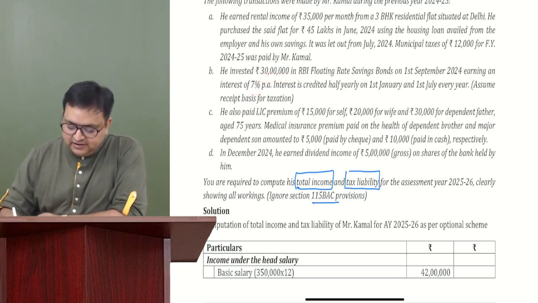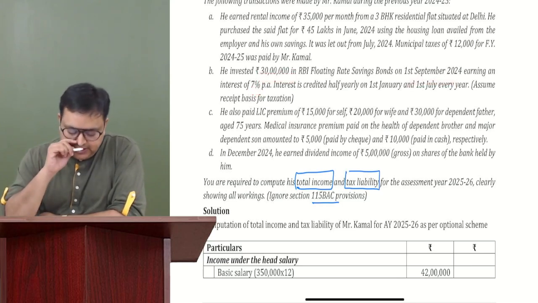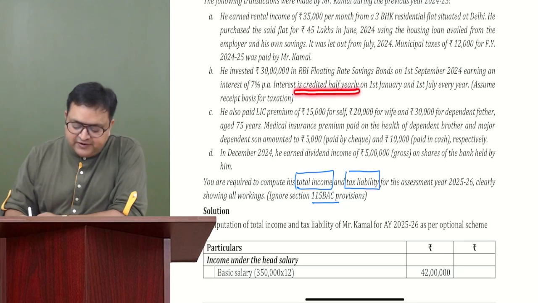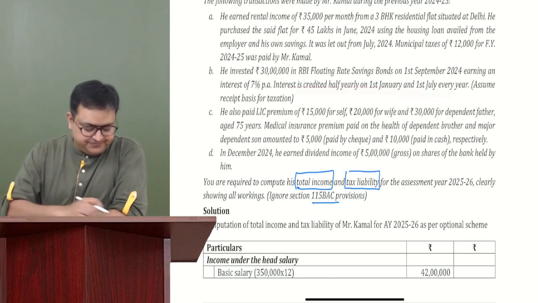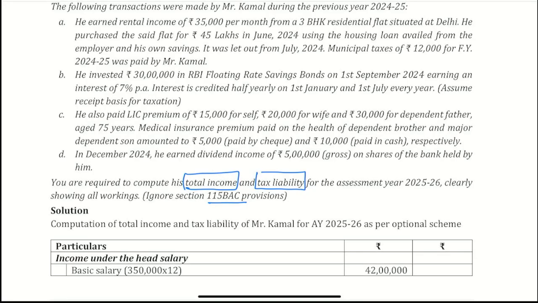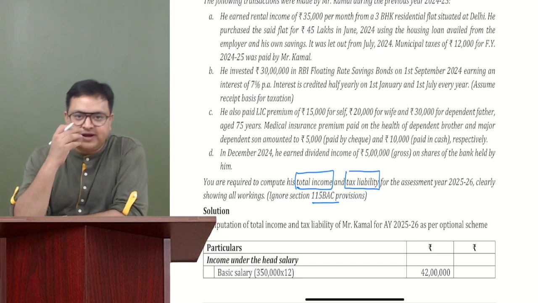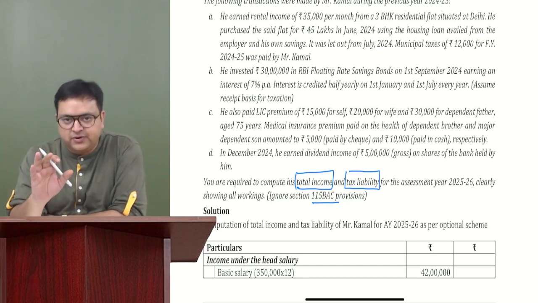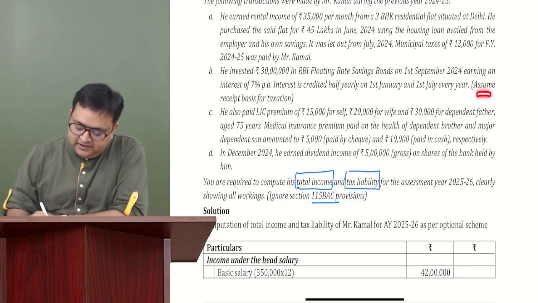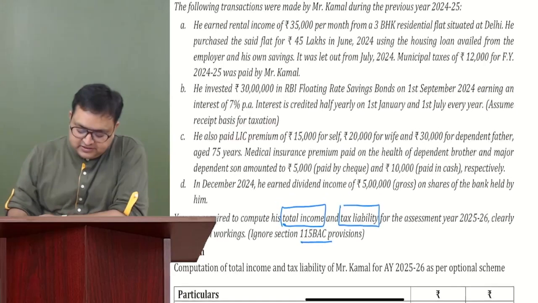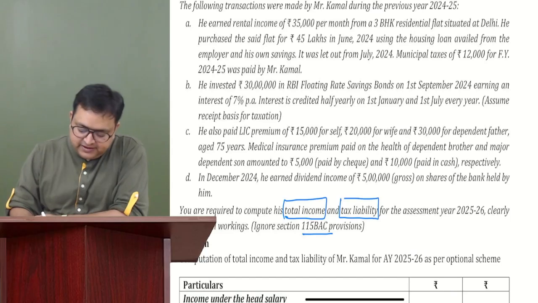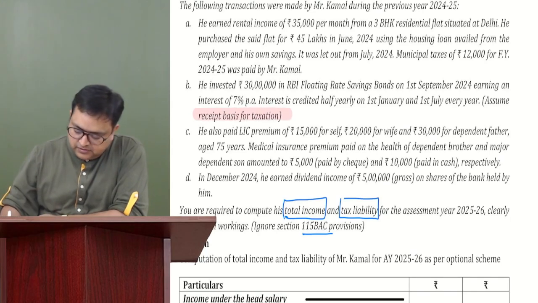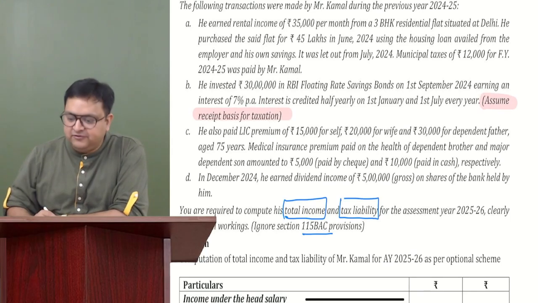But when has he invested? 1st September. Okay. Interest is credited half yearly on 1st January and 1st July. Guys, please remember, here they are saying you are getting interest on 1st January and 1st July, half yearly. After 6 months, you are getting the interest. So on 1st January, I am getting the interest. On 1st July, I am getting the interest. Okay. Assuming receipt basis of taxation. Guys, can you please tell me, assume receipt basis of taxation.